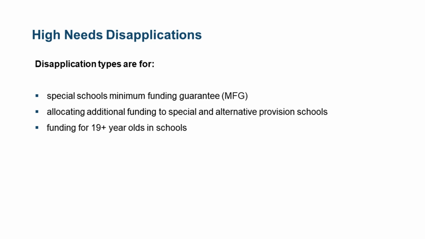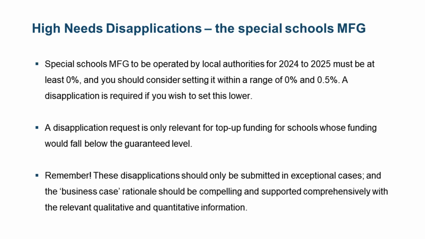For this, a disapplication of the relevant regulation is going to be required. And so expanding on special schools minimum funding guarantee, which as we know is also known as MFG. A special school MFG will continue to apply to maintained special schools and special academies, including special free schools in 24-25. The MFG must be set at a rate to ensure a school's total budget for place and top-up funding